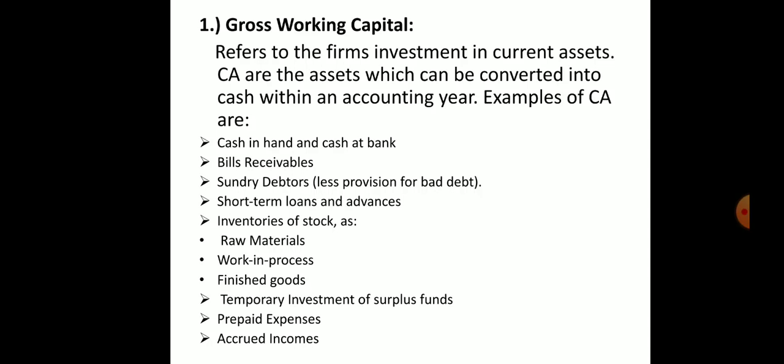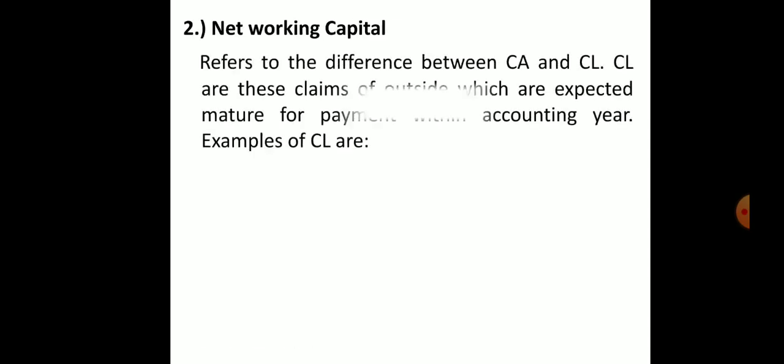So this is all about gross working capital. If they give all this information, we have to total it, and then you will get the total gross working capital, which is only current assets. Now, net working capital. Net working capital refers to the difference between current assets and current liabilities. We know working capital is current assets minus current liabilities. Net means the difference between current assets and current liabilities.